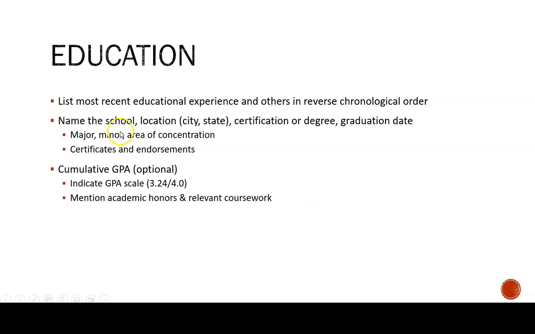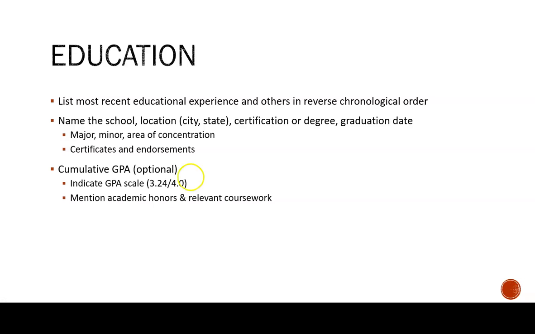So typically when we list this, we have the school name, the location, your actual certificate or degree, and then your anticipated graduation date. You can include a major, minor area of concentration, certificates or endorsements that you'll receive, and even a little bit more about your academic progress.